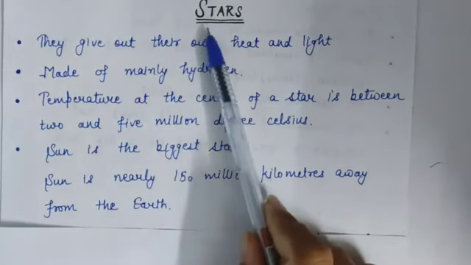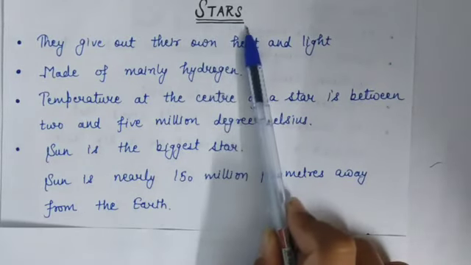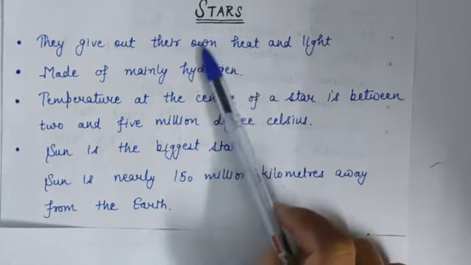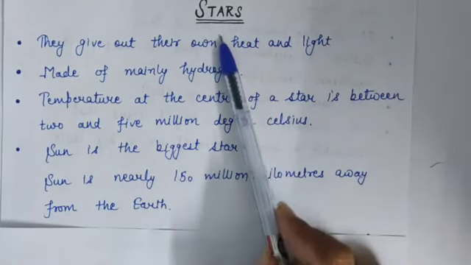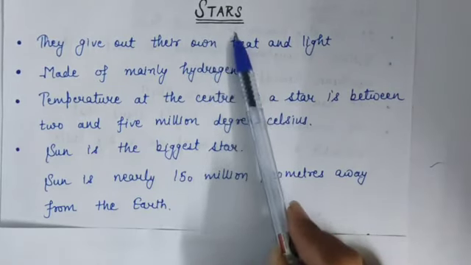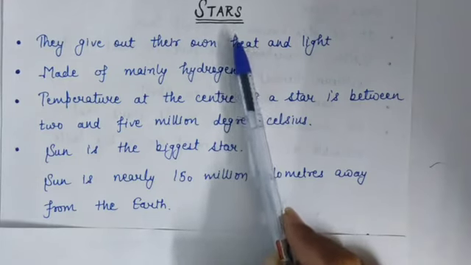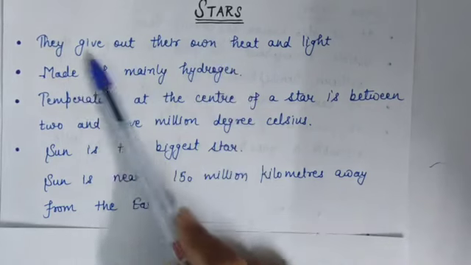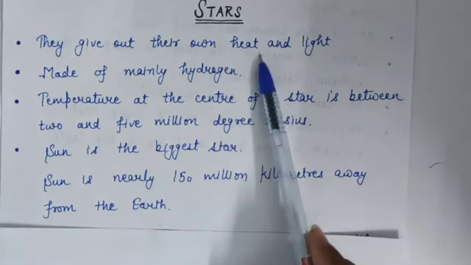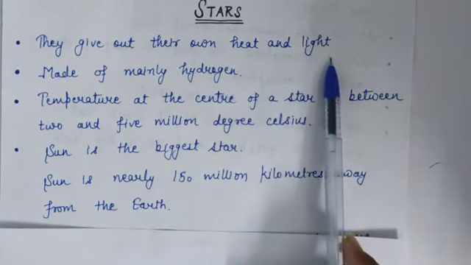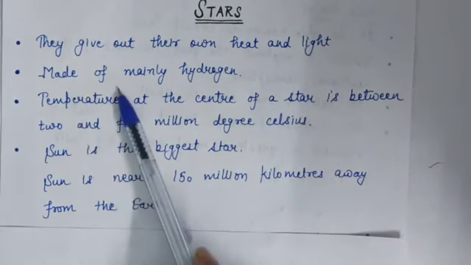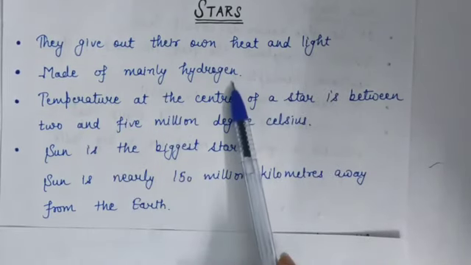Now our next topic is stars. Now what are stars? We know that stars are the heavenly bodies that can be seen twinkling in the night sky, and they give out their own heat and light, and are made up of mainly hydrogen.